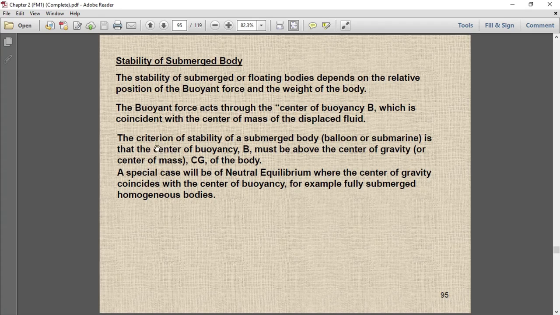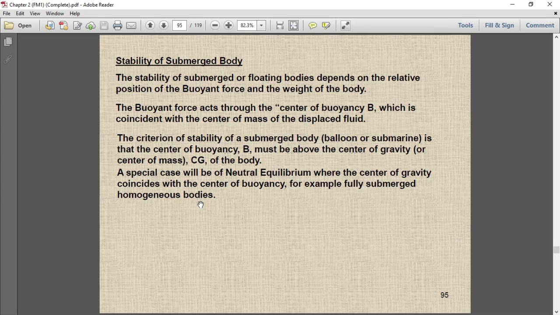So here is an important point to be noted down. The criterion of stability of a submerged body, the balloon or submarine, is that the center of buoyancy B must be above the center of gravity or center of mass, CG, of the body. A special case is neutral equilibrium, where the center of gravity coincides with the center of buoyancy, for example fully submerged homogeneous bodies.